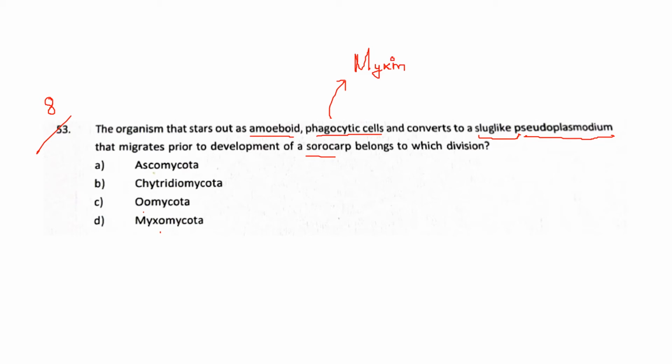Because they have this amoeboid-like characteristic. They have a phagotrophic mode of nutrition just like the amoeba. Then they also convert into a pseudoplasmodium, which is their somatic phase. Then they secrete slime, and that's why they are also called slime molds.